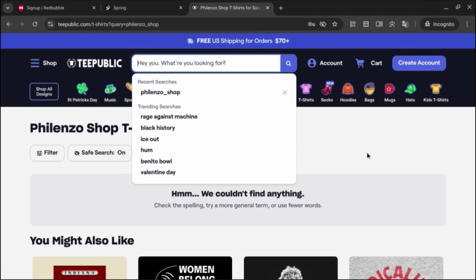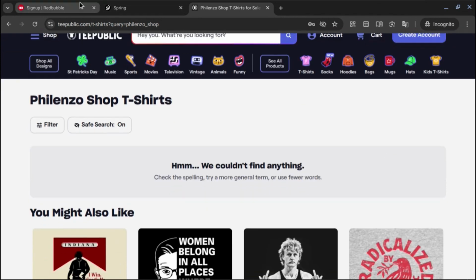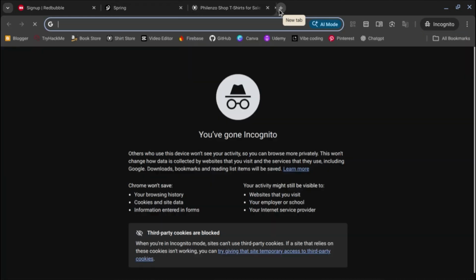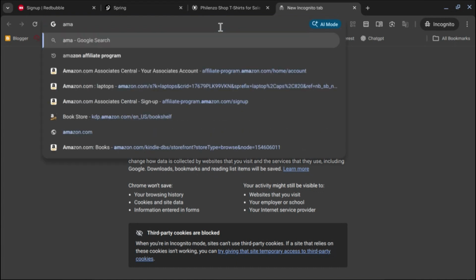You can come and shop at Redbubble, Spring, and TeePublic as well. So the last shop we're going to talk about is Amazon. Yeah, you heard me right, Amazon. Amazon also has a selling place where you can sell your printed shirts.